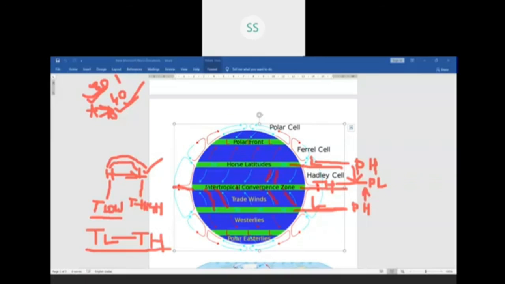Now, what is intertropical convergence zone? It is a zone where the tropical winds are meeting. It is a zone where the winds are meeting. You know the winds which are blowing from these tropics, what they are bringing onto the equator.